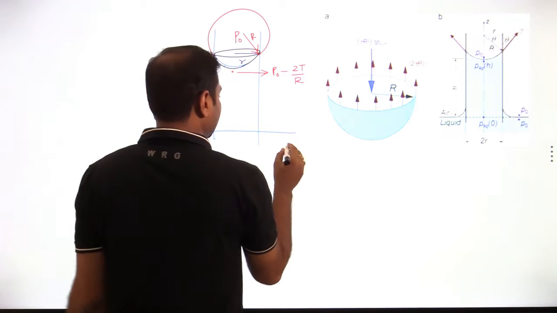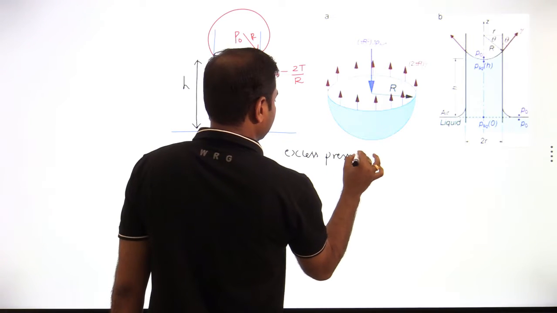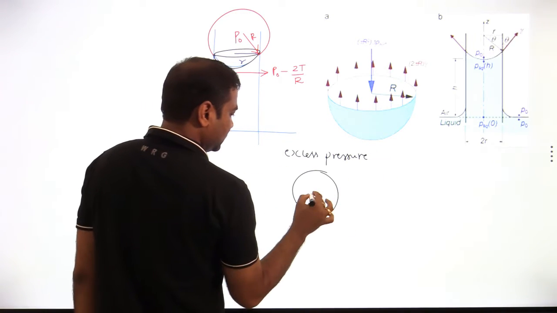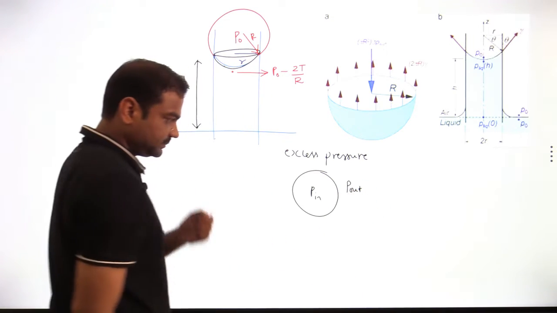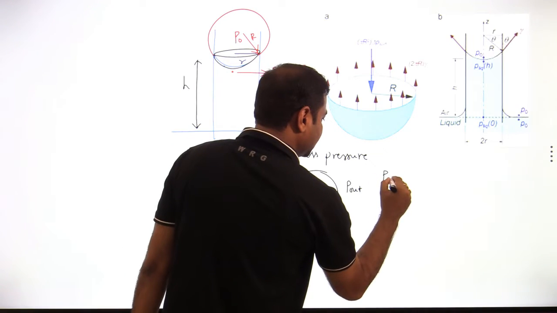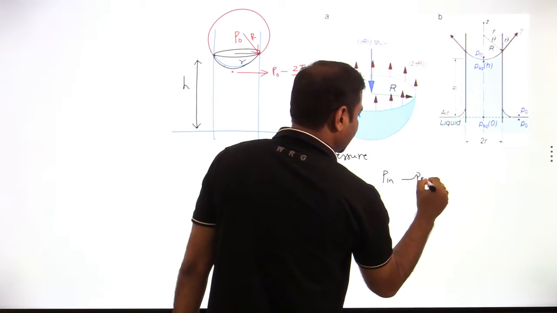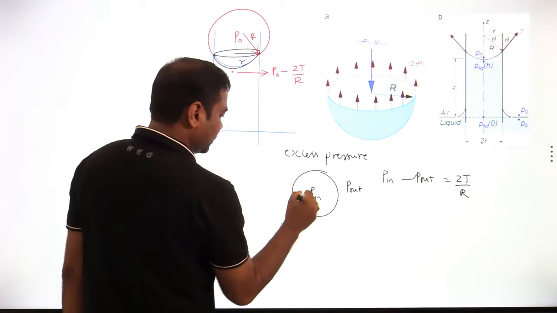I hope all of you have done this part. So P inside is more than P outside, so inside pressure minus outside pressure is equal to 2T by R, where R is the radius of the drop.